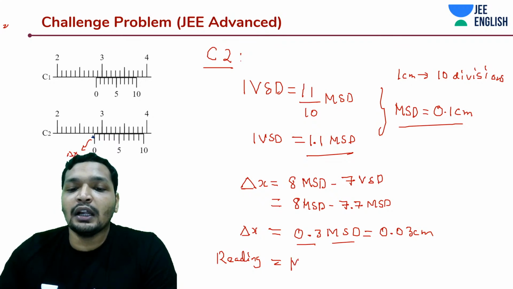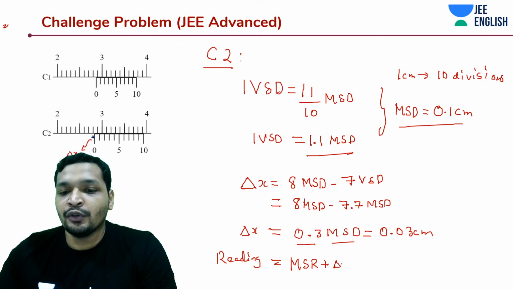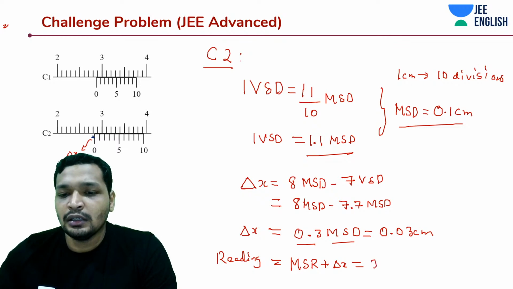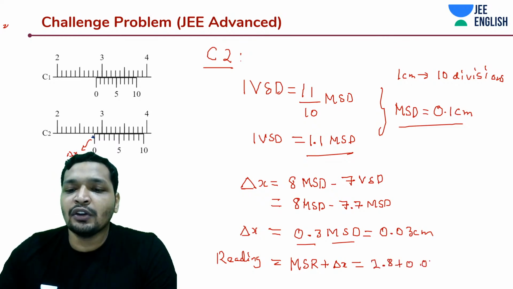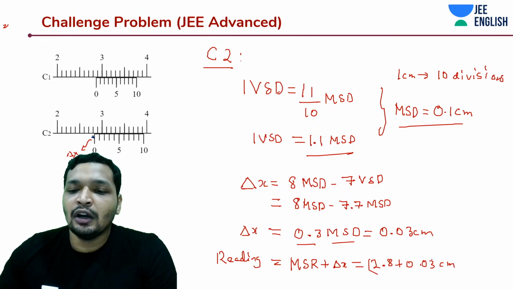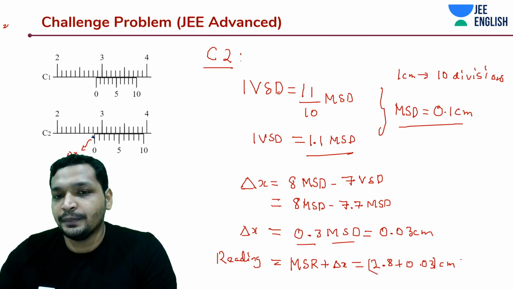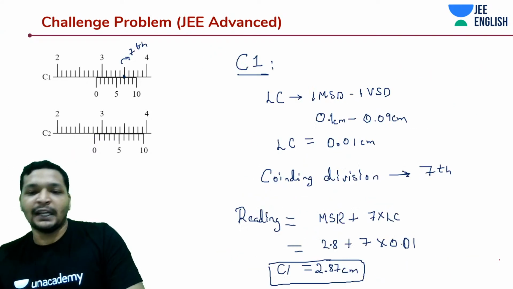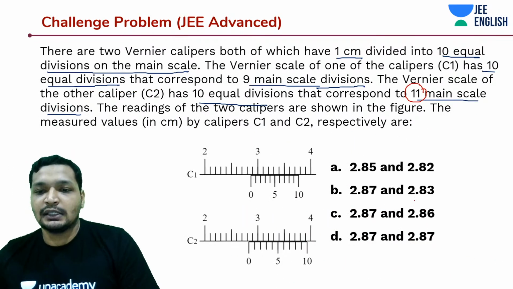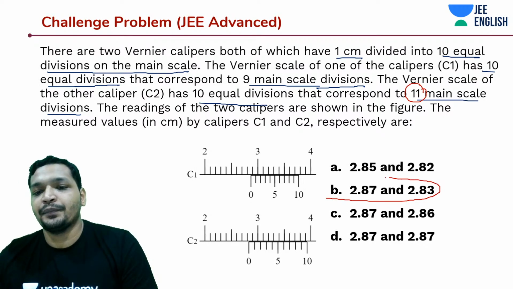And so they would have interchanged it as well. So notice that thing. That is also something that you need to notice. And what is MSR? MSR was 2.8, I guess. 2.8 plus 0.3. How much does that give you? 2.83. Simple, pretty simple. It's conceptual. And no, they haven't even interchanged it.